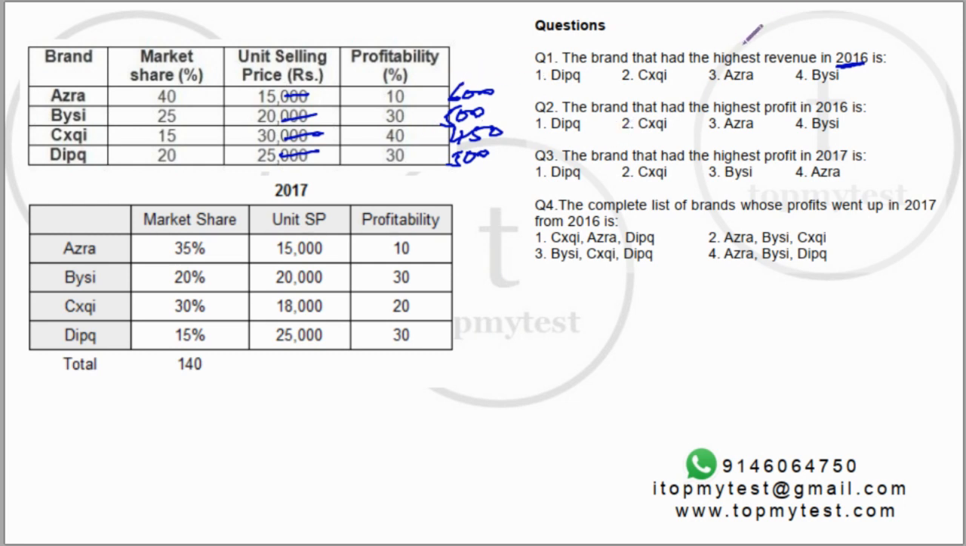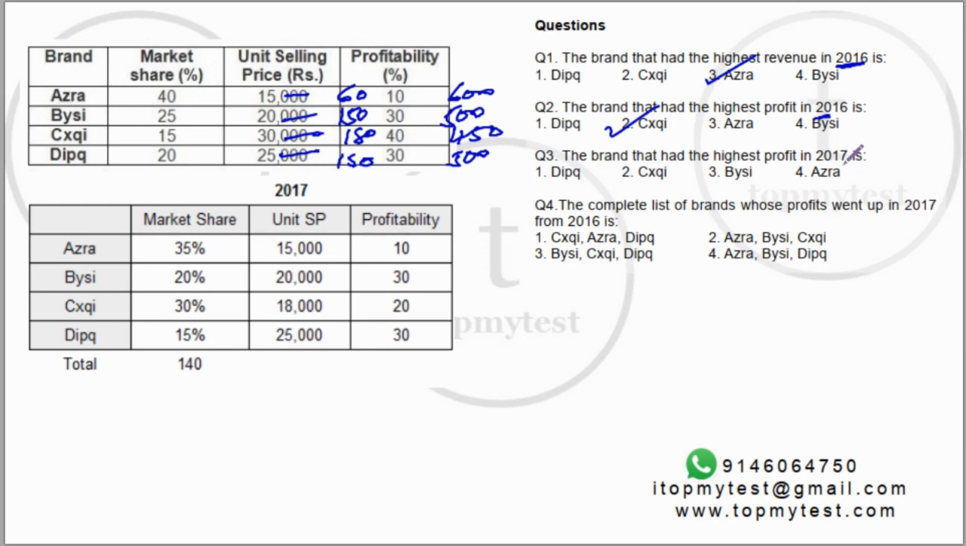Highest is Azra. Which one has the highest profit in 2016? 10% of this will be 60, 30% will be 150, 40% of 450, where 10% is 45, will be 180, and this will be 150. So 6C, option 2, will be the correct choice.